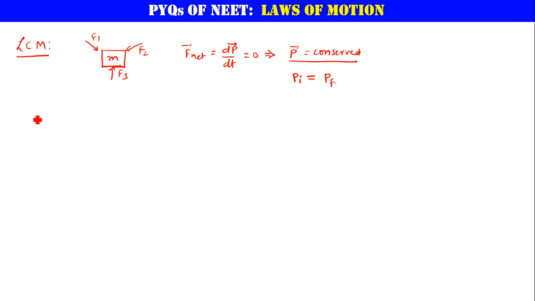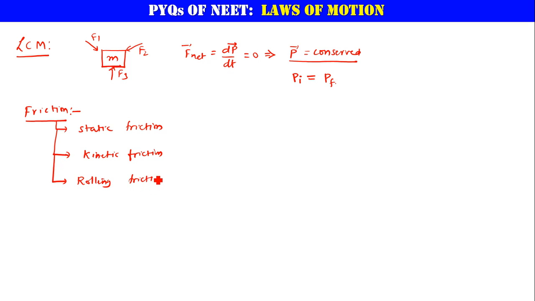Now what about friction? Friction is an opposing force that opposes the tendency of relative motion. This friction is of three types. One is static friction, the second one is kinetic friction, and the third one is rolling friction. Now, static friction is represented by Fs.